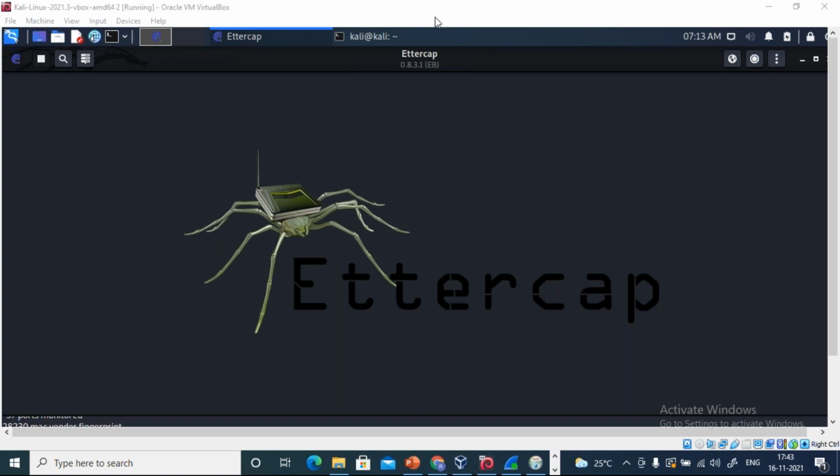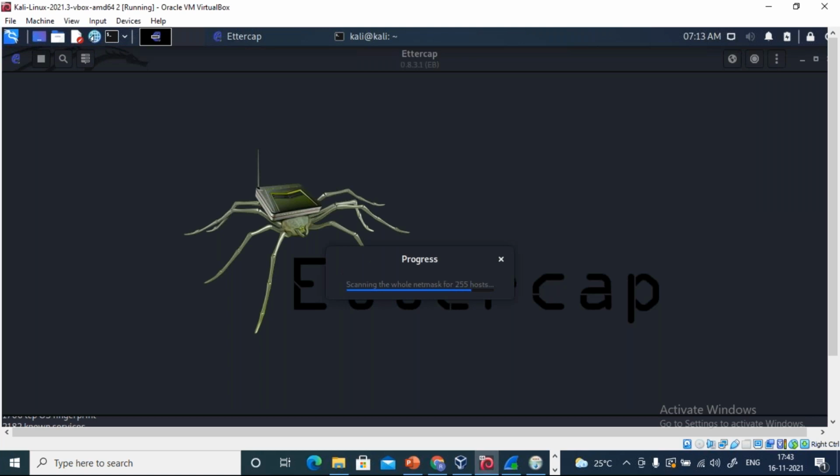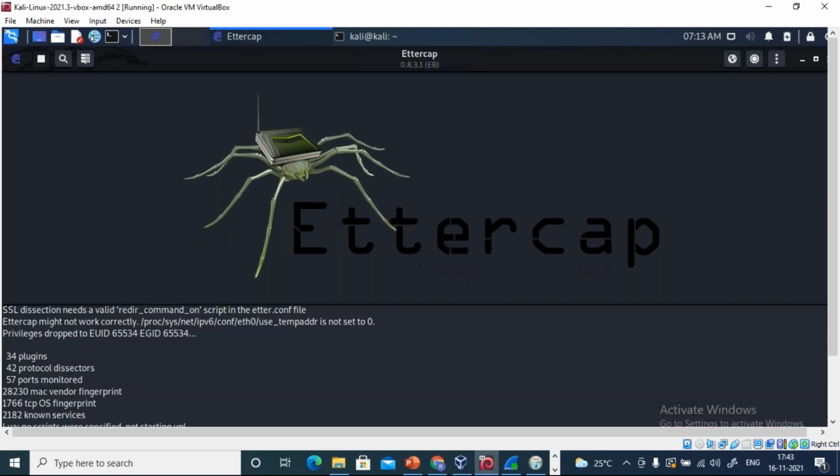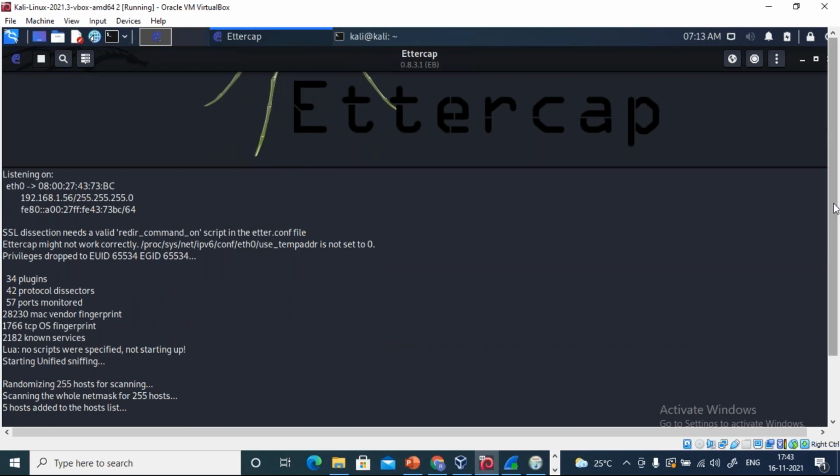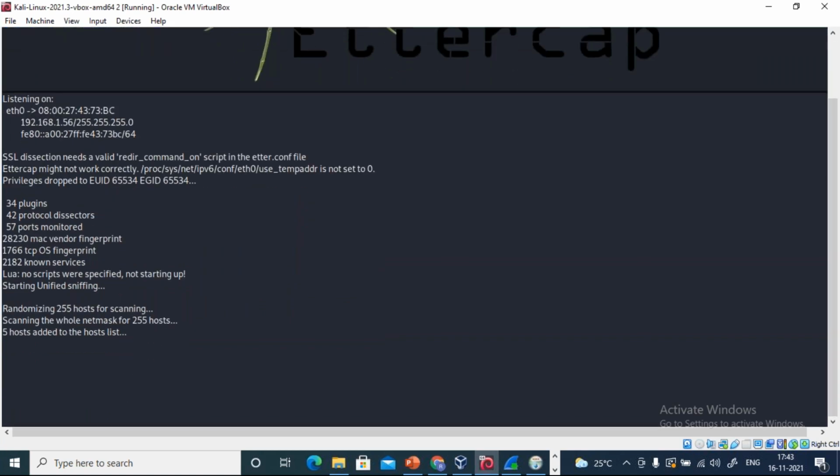So now what we are going to do here is that we are going to go to the top right corner in the Ettercap menu. Can you see here? In this Ettercap menu, we are going to scan for host. Click on host. Then here there is an option which says scan for host. The moment you scan for host, can you see here something is happening? Scroll it down. Now you can see there are 5 hosts added. So here basically there are 5 systems which are connected to my network. Okay, so that is why I'm getting 5 hosts.